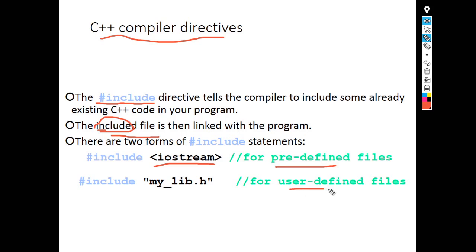Here if you want to define some user-defined header file, then you have to include it with the help of double quotes. Double quotes, name of the header file, then .h, then double quotes complete. By using this hash include keyword, you can define your own header file.